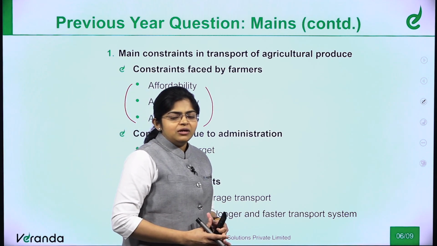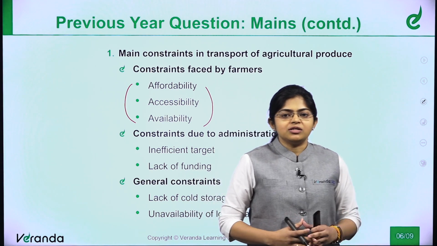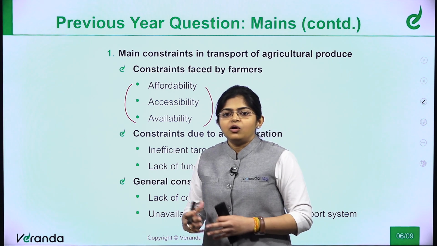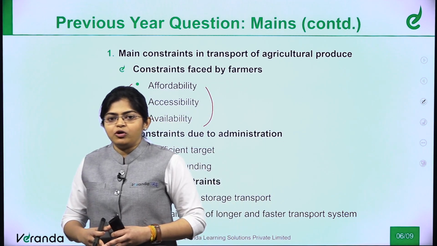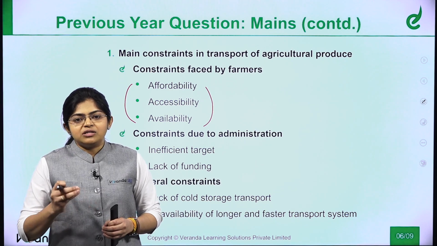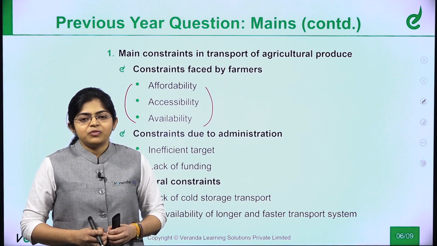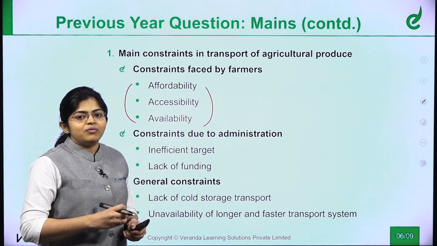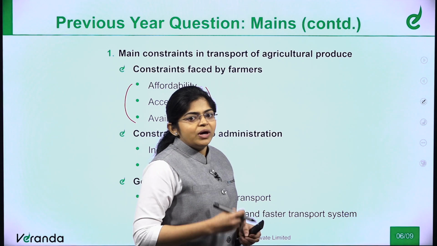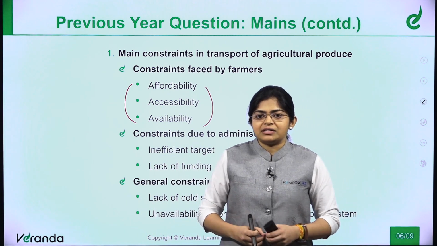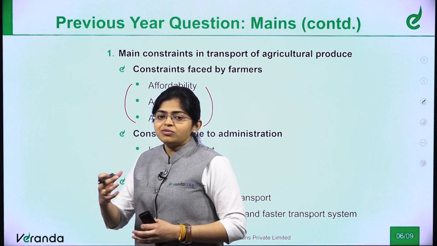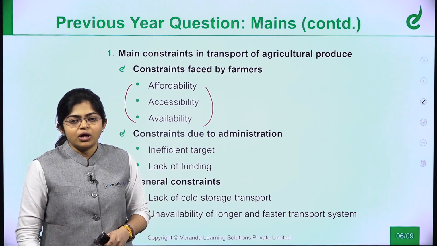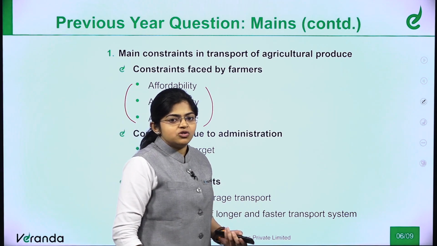After reading this you might think, for writing this answer why should I learn something, because this is all about agriculture, which I already know. Is it necessary to go for a class to learn all these things? This might be the question coming to your mind. What makes your answer different from the generalist perspective is that if you give affordability, accessibility and availability, you are bound to give examples. Where affordability has lagged, where accessibility has lagged, and where availability is not there, you should give some practical example from a newspaper or any article that you have come across. In that way you need to substantiate the answer you are writing.